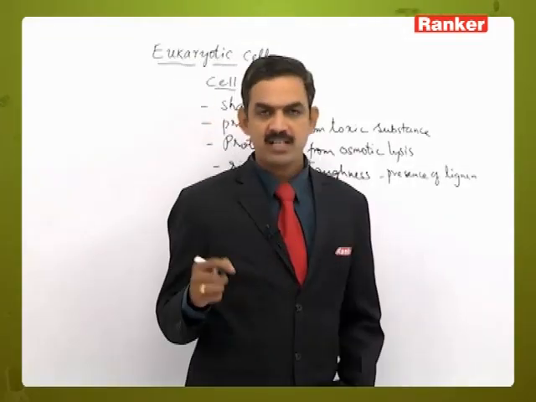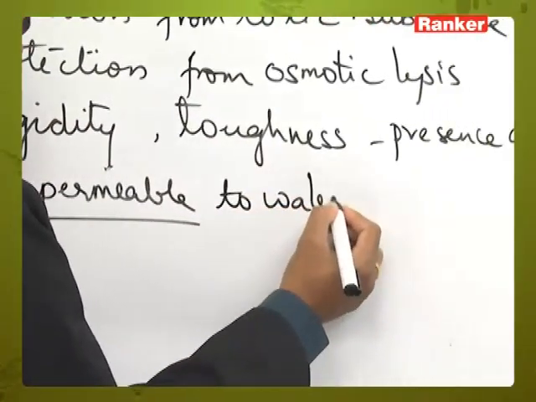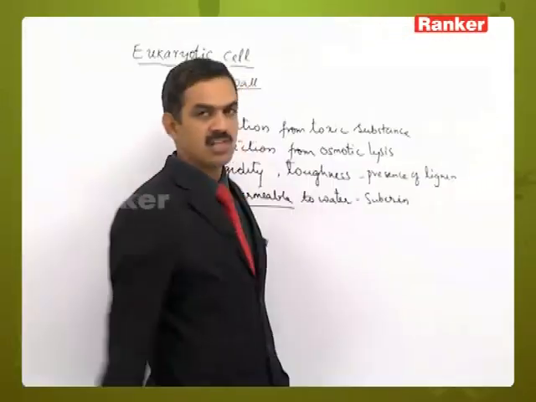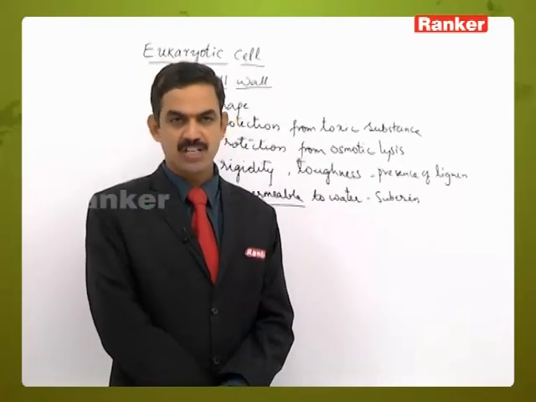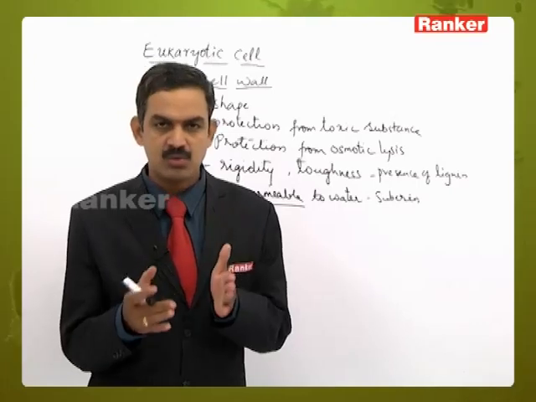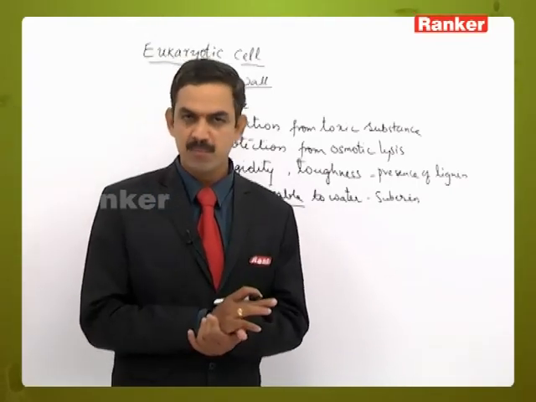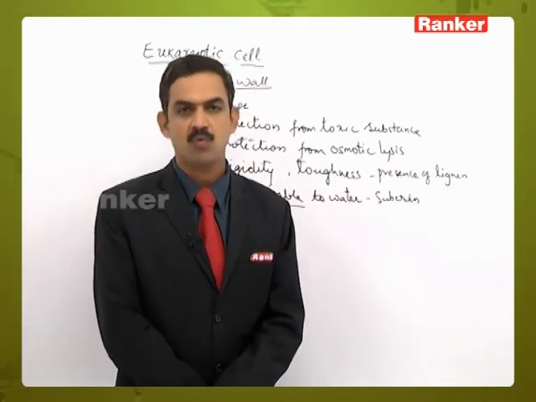When will they be impermeable? They will be impermeable to water only when the chemical called suberin is present in the cell wall. But actually, the cell wall is a permeable structure, as it does not have the ability to select only some substances to come inside and some to go outside. So, it is actually permeable, but whenever suberin is present, it is impermeable to water.